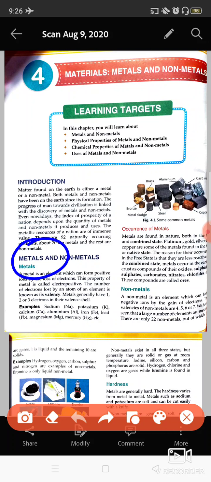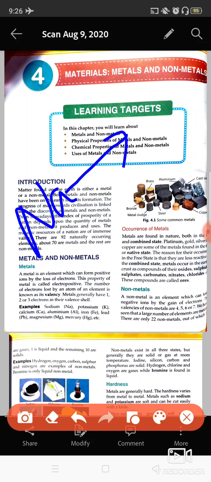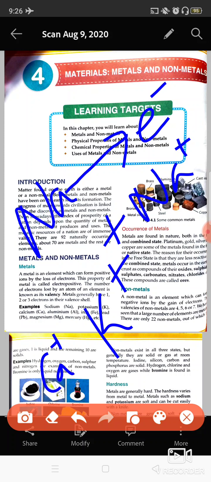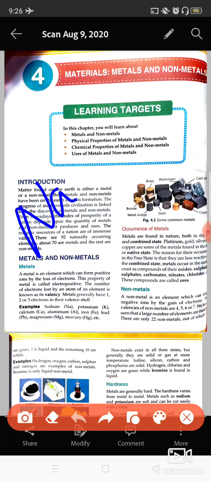First of all, I am going to discuss the metals. Metals always form positive ions. What does it mean? Any metal, if it loses an electron, will form a positive ion like Na+, K+, Ca2+. If it is written like this, Na is the symbol of sodium, and the plus sign written on it means it is an ion. This Na+ ion, the sodium ion, is positive.